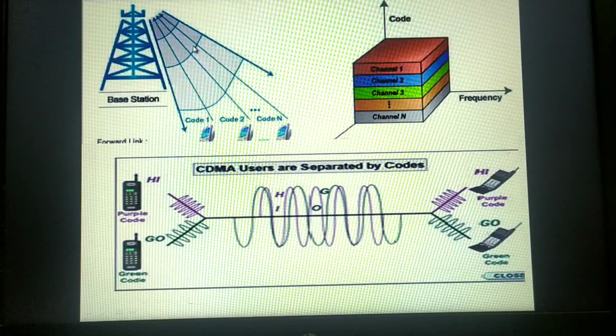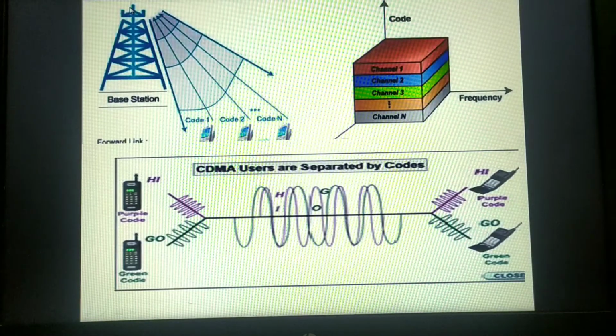Every user is getting it. Whereas in the case of GSM, the 200 was divided among 8 users. But here it is not like that. The first user can use 200 kilohertz to send his data. Second user also can use the same. Third user also can use the same.